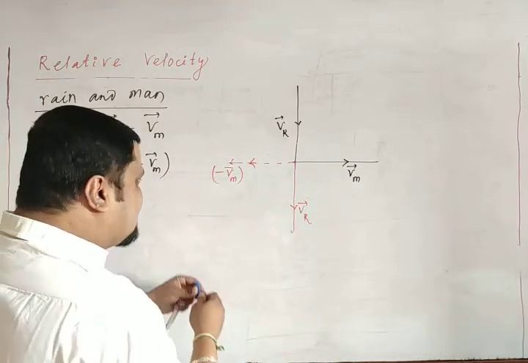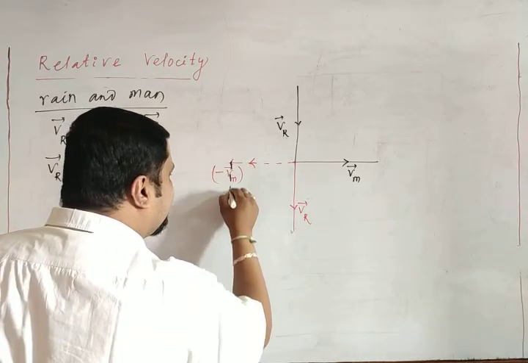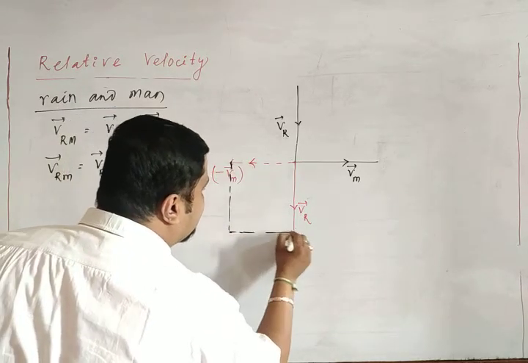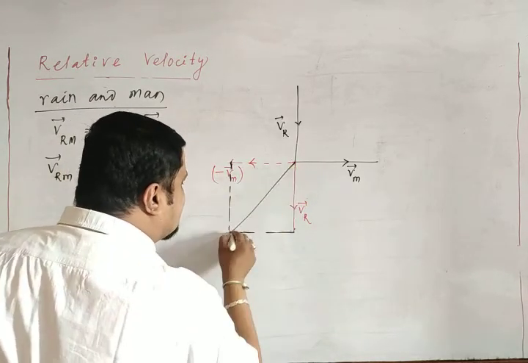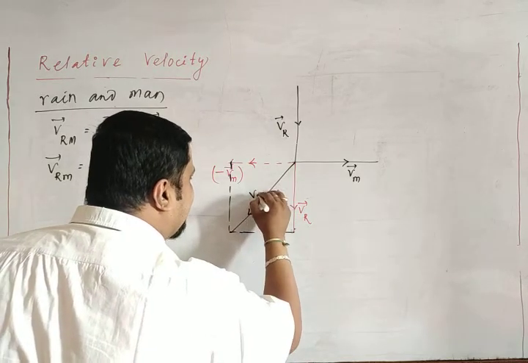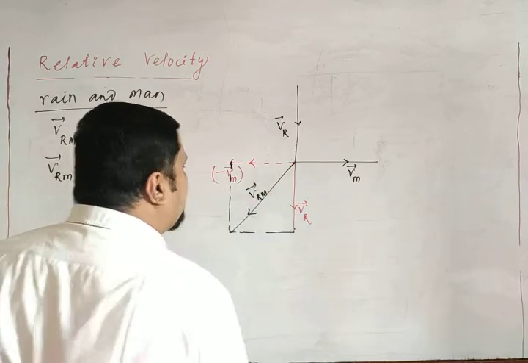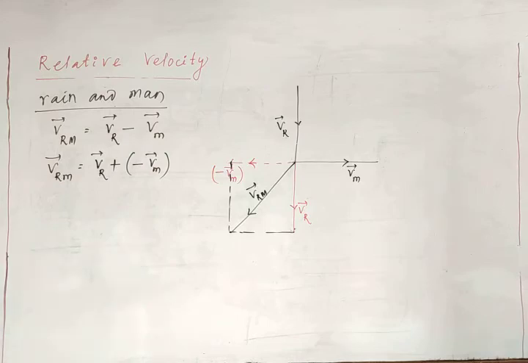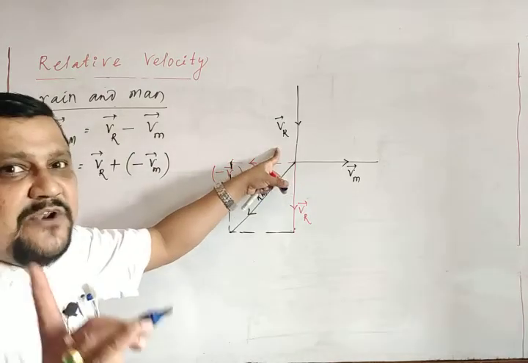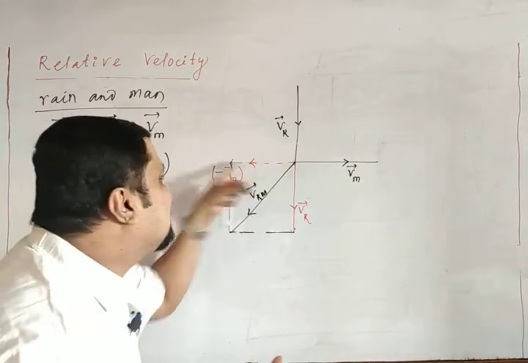Then in that case, if you make this as a parallelogram, then this is the velocity of rain with respect to man. Rain with respect to man. Now it is a parallelogram. In this case, you are confusing. One vector is like this, the other vector is like this.